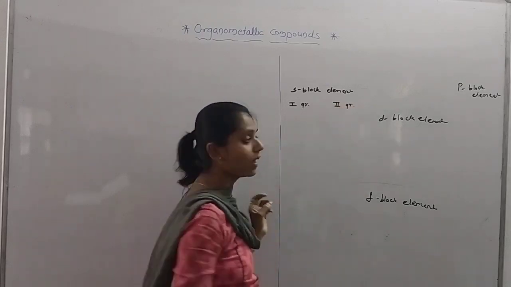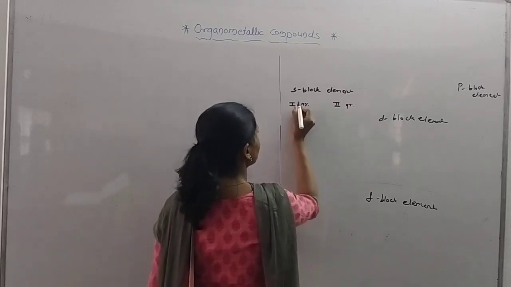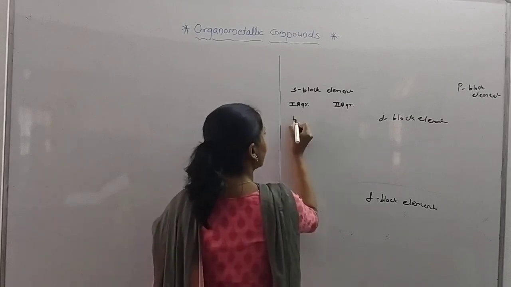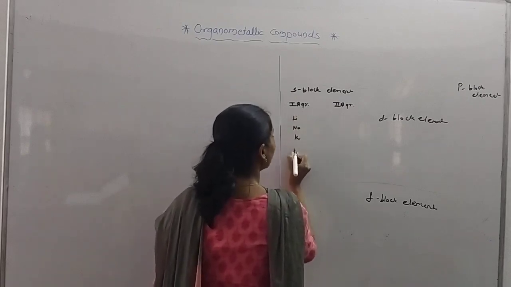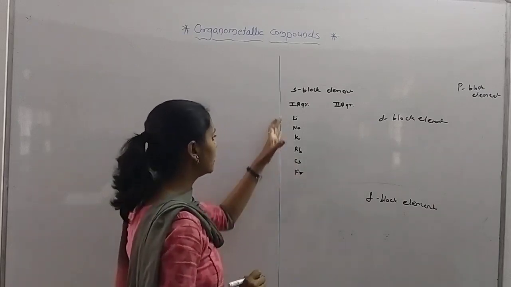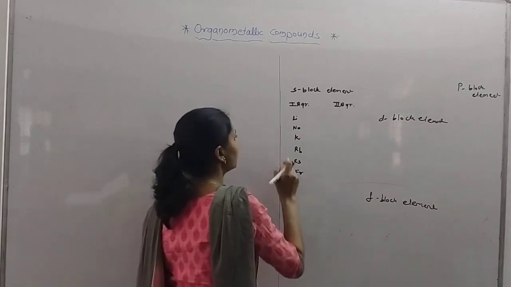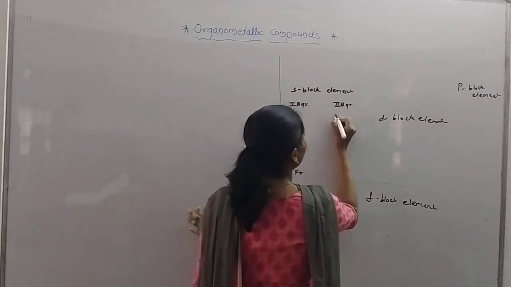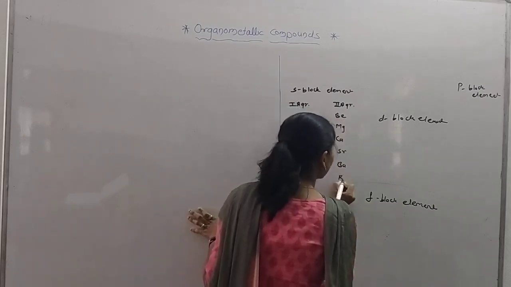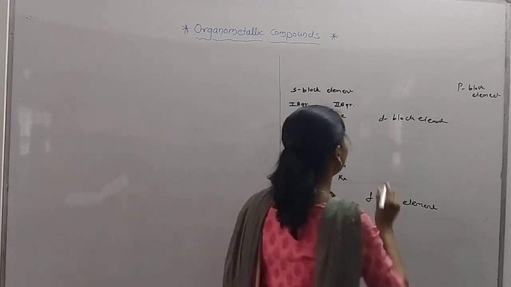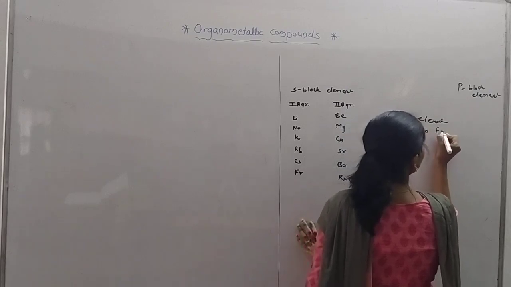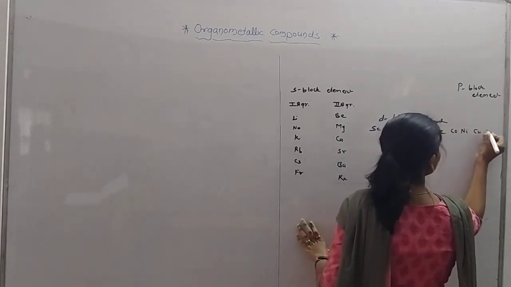Actually it's 1A and 2A, so I have written like this. In this there are the atoms, so I have written here keywords for remembering the abbreviated forms of these metals: Li, Na, K, Rb, Cs, Fr. Next is Be, Mg, Ca, Sr, Ba, Ra. Like this. In D block elements: Sc, Ti, V, Cr, Mn, Fe, Co, Ni, Cu, Zn.